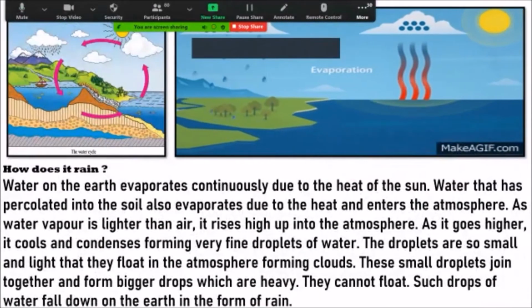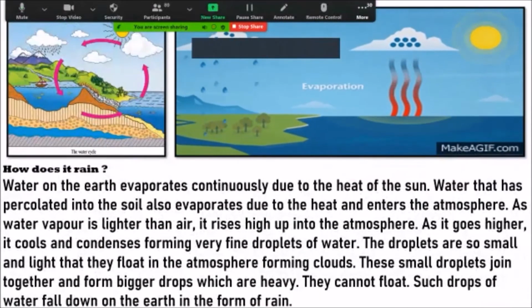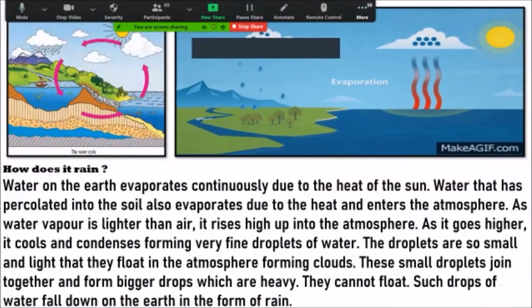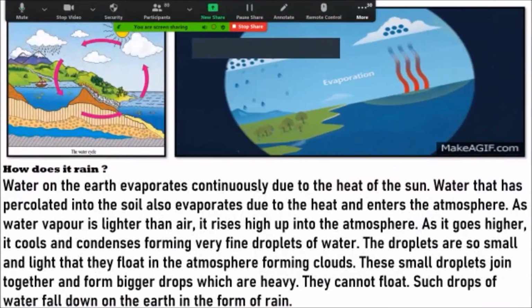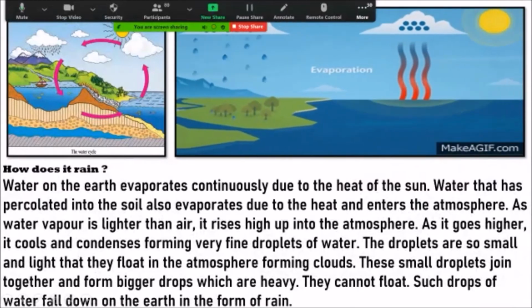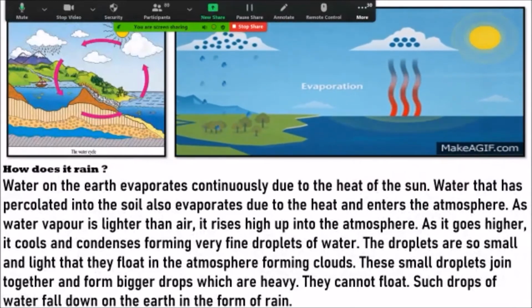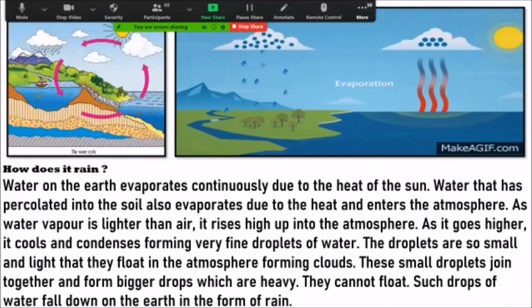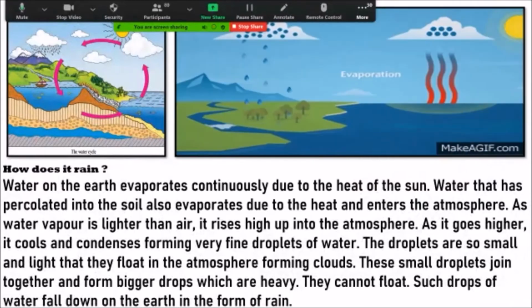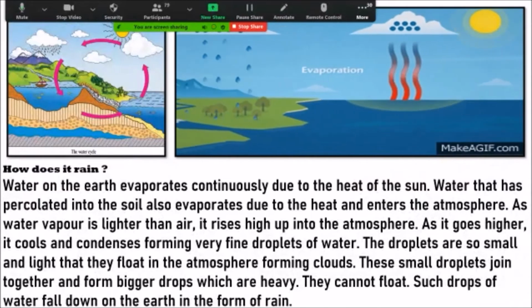And now let's try to understand this. That is, how does it rain? This is very, very important. All right. Now, this is called a water cycle. What is your water cycle? Let's try to understand. Water on earth, water that is on earth, it evaporates.